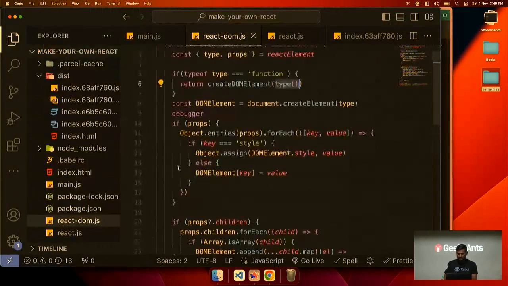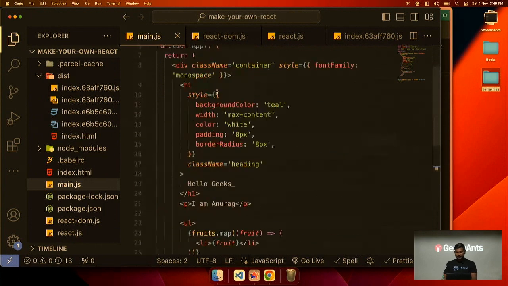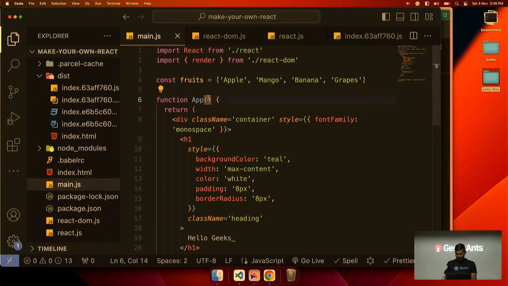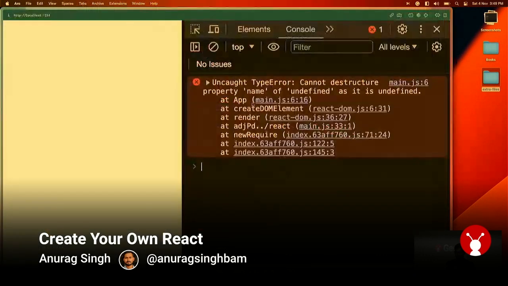If I want to pass a prop in a React component, let's say I pass name equal to Adarsh. If I want to access it here, name, and just console log name, first thing it will give an error because we have not told how to render undefined.